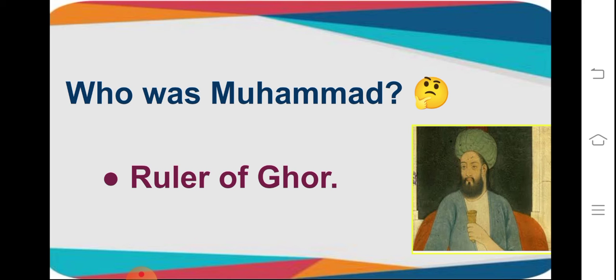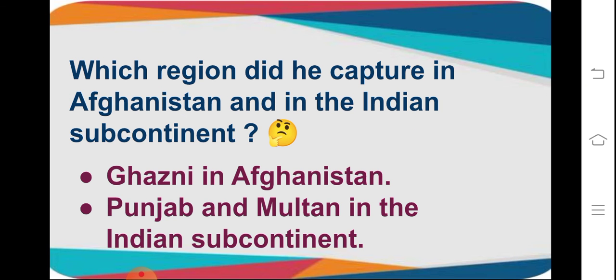Got the answer? Now children, who was Muhammad? If you have read the section, you know this answer. Muhammad was the ruler of a small principality called Ghor in Afghanistan. And the next question from this section is, which region did he capture in Afghanistan and in the Indian subcontinent?